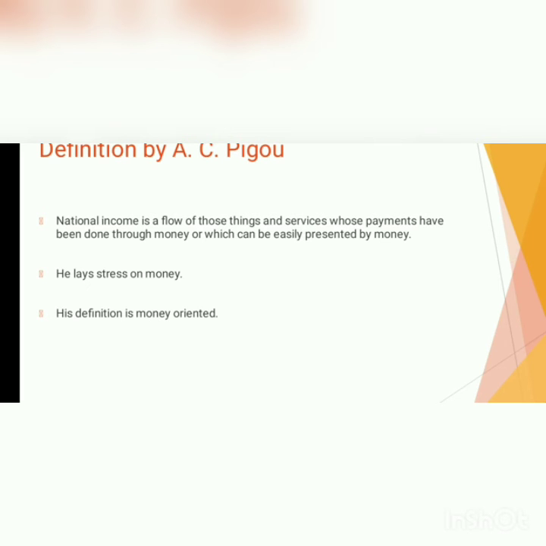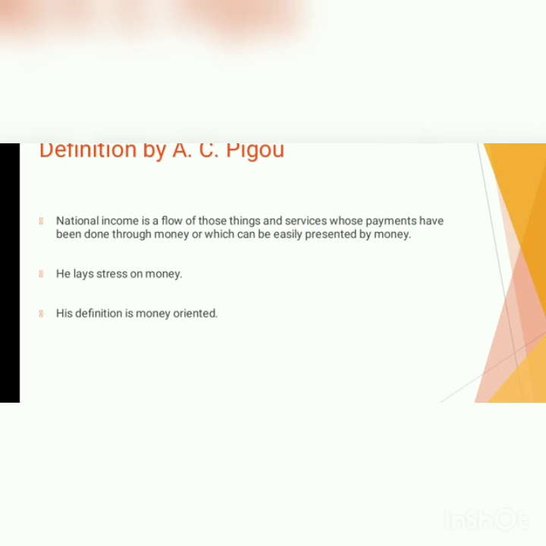The drawback of his definition is that we have to differentiate between commodities which can and which cannot be exchanged for money, due to which national income cannot be correctly measured. In other words, according to his definition, the total income of society along with foreign income, which can be easily measured with the help of money, is considered to be the national income. His definition lays stress on money and therefore his definition is money oriented.